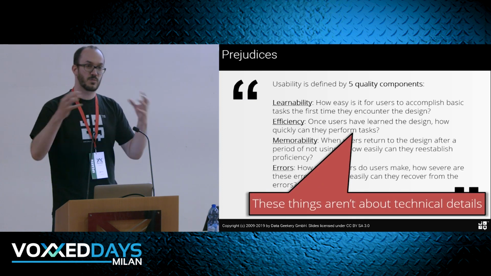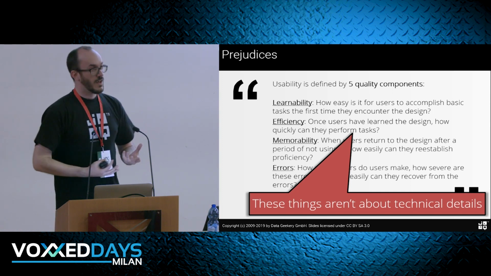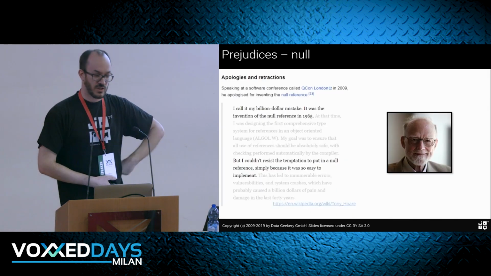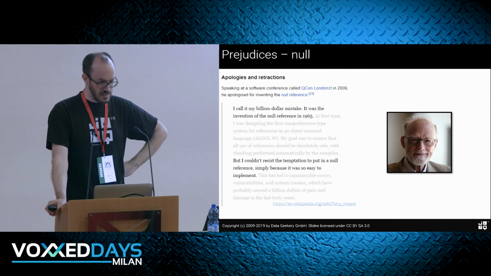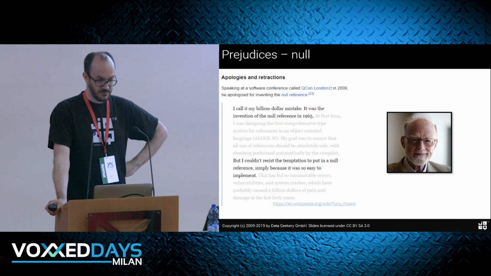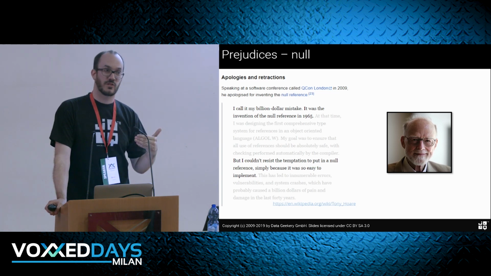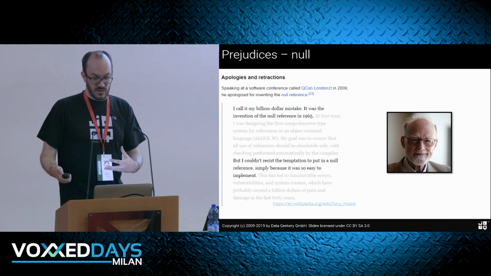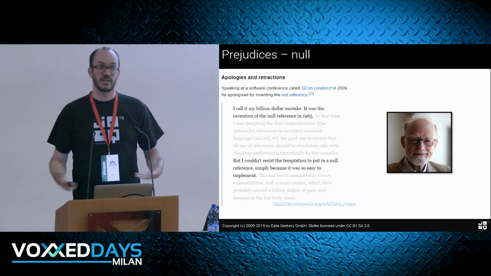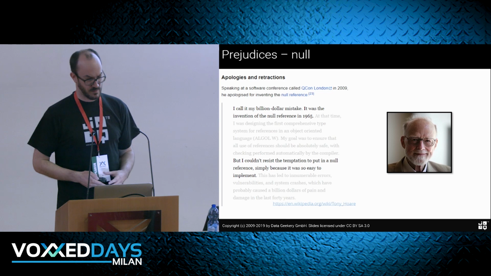So an important observation first before we go on, in this list, there's not a single technical detail, right? So these are global concepts for any kinds of product. I mean, we spend so much time bike shedding this topic here, right? Null was this billion-dollar mistake. And that's not an interesting discussion. Yes, the null pointer has caused a lot of errors because it's kind of hidden, but we still need the concept of null somewhere. We need the concept, so it's not the null concept that we're criticizing, maybe it's the implementation.